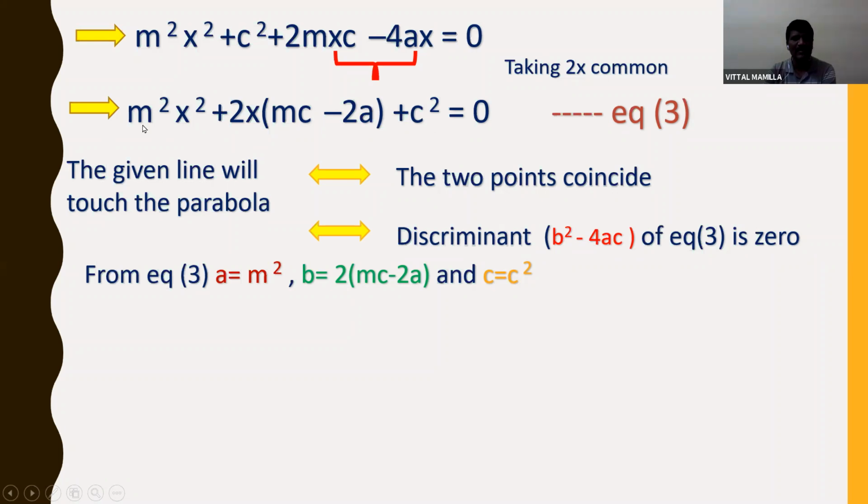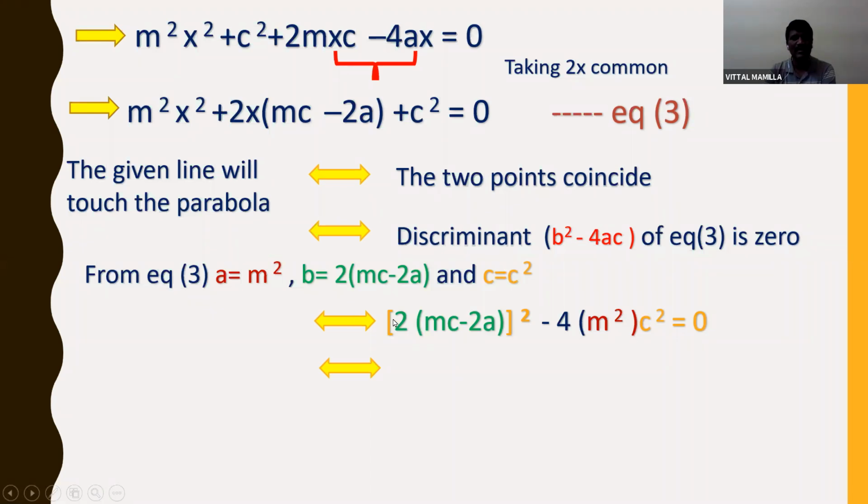So I am comparing this equation 3 with ax square plus bx plus c is equal to 0. So I got the values a is equal to m square, b is equal to 2 into mc minus 2a, and c is equal to c square. So I am substituting the b value and 4ac values in these. So b square is nothing but 2 into mc minus 2a whole square. In the b square minus 4ac, I am substituting the value: 2 into mc minus 2a whole square minus 4 into a, which is m square, c which is c square, is equal to 0. So this is b, this is a and this is c.